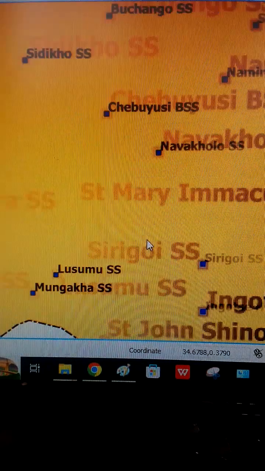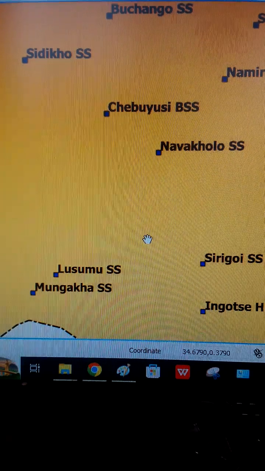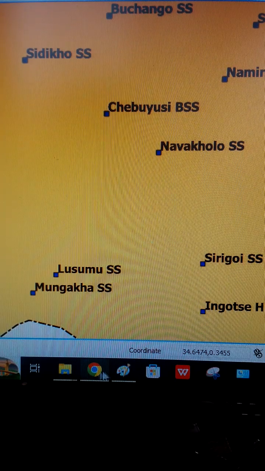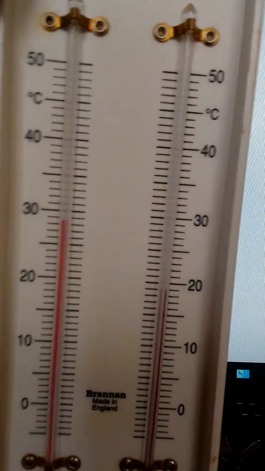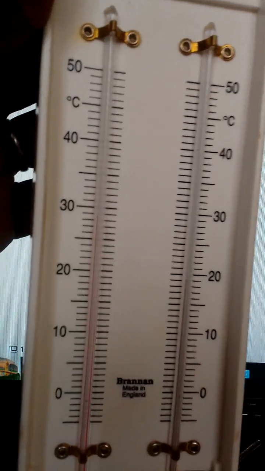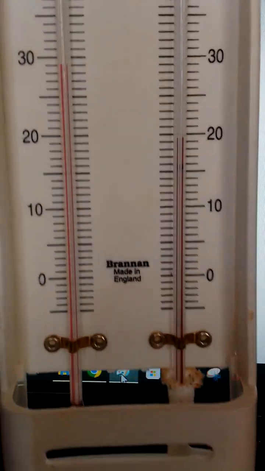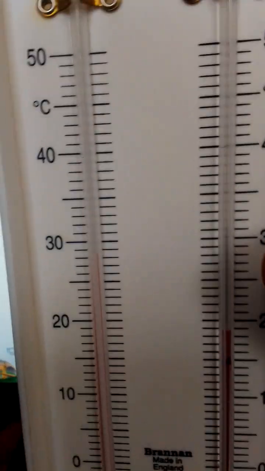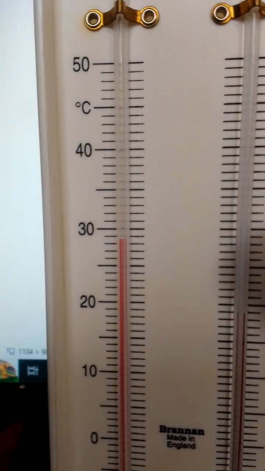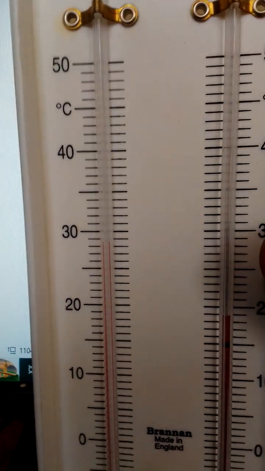Now, we want to discuss a weather instrument called the wet bulb hygrometer. This is how the hygrometer looks. Okay, this is the wet bulb hygrometer. It has two thermometers, the dry bulb and the wet bulb. Right? It has the dry bulb and the wet bulb thermometers. The two thermometers form a hygrometer, which you call the wet bulb hygrometer.